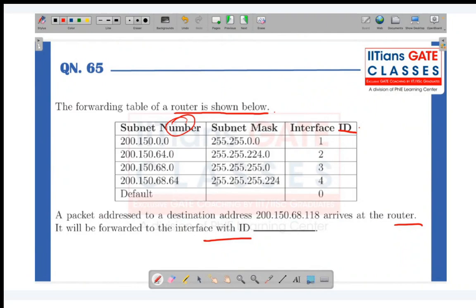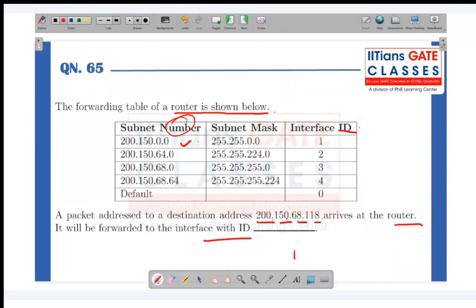Okay, let's go one by one. We have 200.150.68.118. If I do the AND with 255.255, where all are ones, it will be 200.150.0.0. So yes, this is matching. Similarly, 200.150.64.0, with 224 having both the values as 1. Is B matching, students? Think.